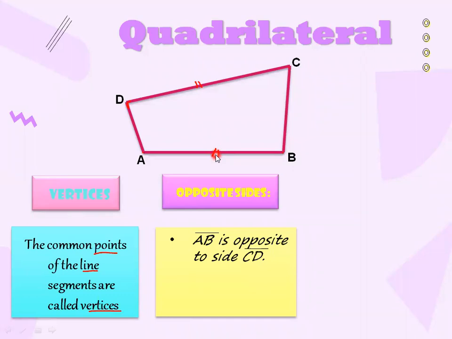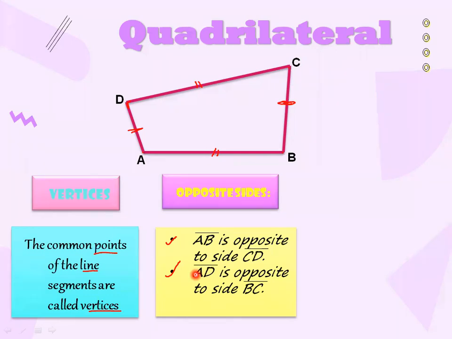And another pair of opposite sides in a quadrilateral is AD, which is opposite to side BC. This is your side AD, and the opposite side of AD is this CB. So there are two pairs of opposite sides in a quadrilateral. This side AB and this side CD are opposite, and then this side AD and this side CB are also opposite.